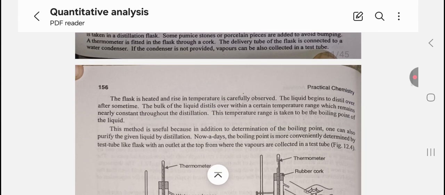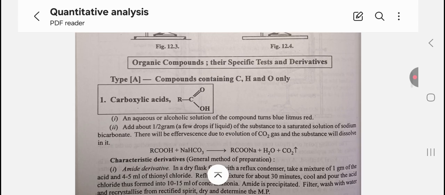This is reported. Next, organic compounds, their specific tests and derivatives. Compounds containing C double bond O only and aqueous